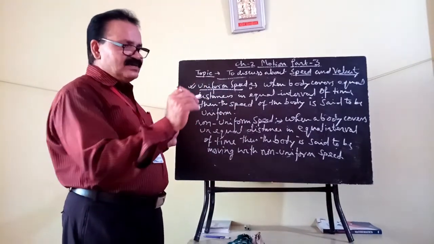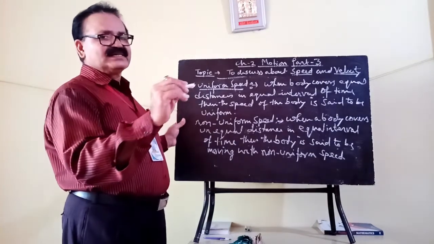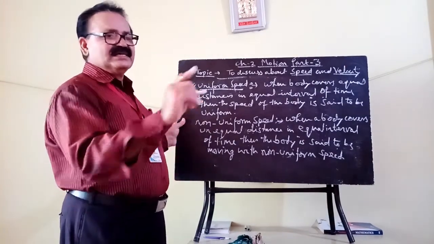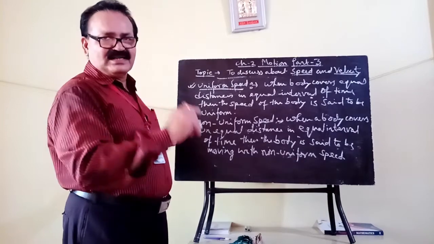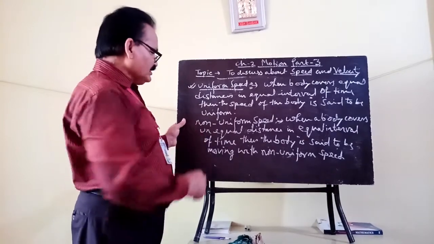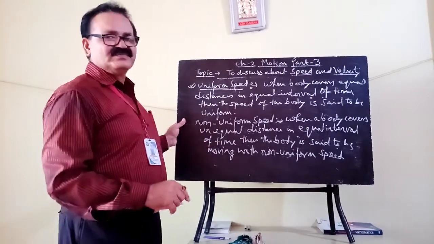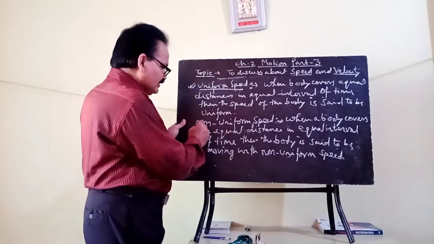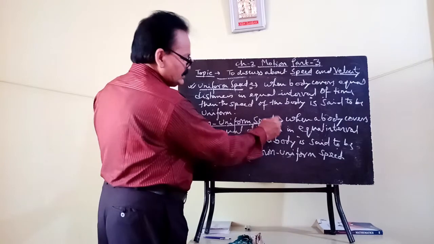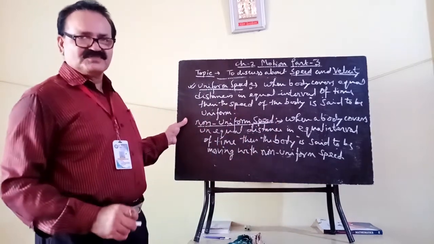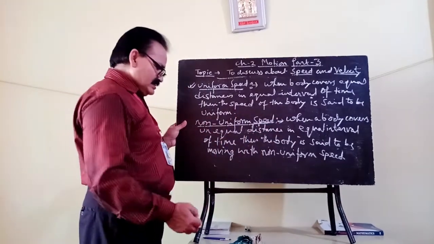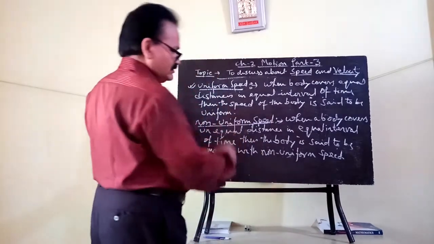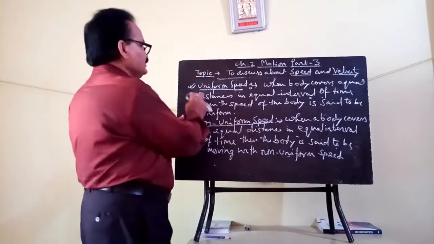So you see always the body covers unequal distance in equal interval of time of 1 hour. So that means the motion of the body is said to be non-uniform. So the speed of the body is also said to undergo non-uniform speed. Okay, clear?